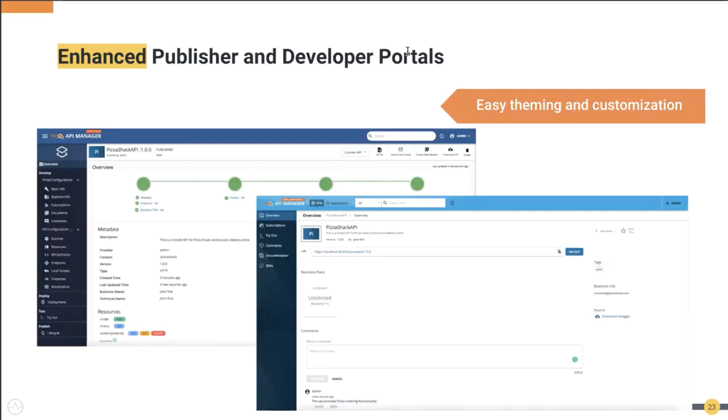If you look at the API developer portal side, again you can see there are some improvements we have made to make the API consumers' life easy, like one-click API consumption. With just one click, you can subscribe to an API, generate keys, and start using the API. These are enhancements we made on top of our React UIs.